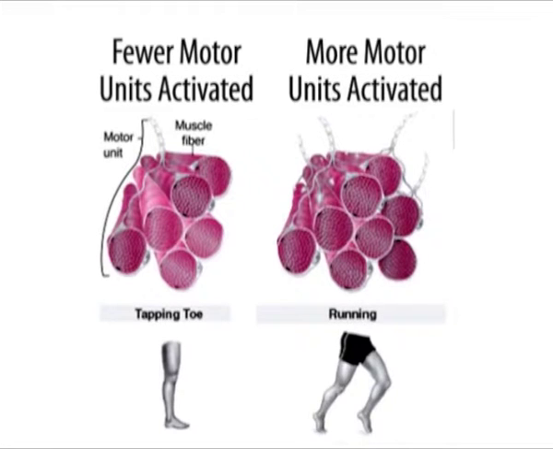The muscle fibers of a motor unit follow the all or none rule. According to this law, the motor unit either contracts fully or not at all. The law applies only to individual motor units.